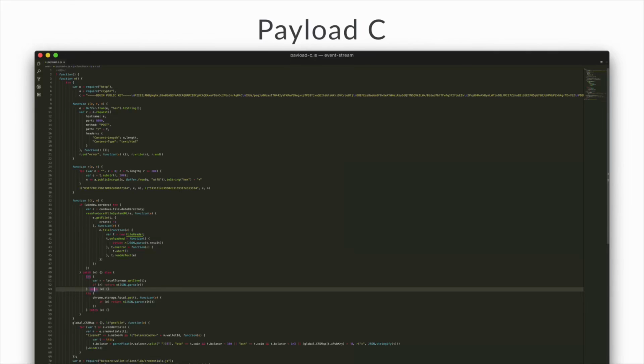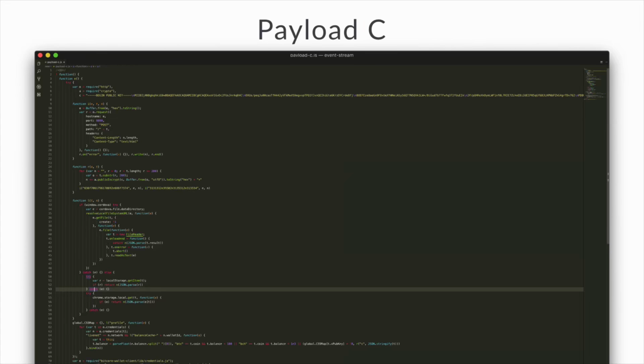This is payload C, which actually keeps on going down a little bit there. It's actually not very exciting. This is the last payload. And in situations like this, the last payload is just doing what you wanted to do in the first place. The fun ones are the middle payloads that figure out how to get to that part at the end.